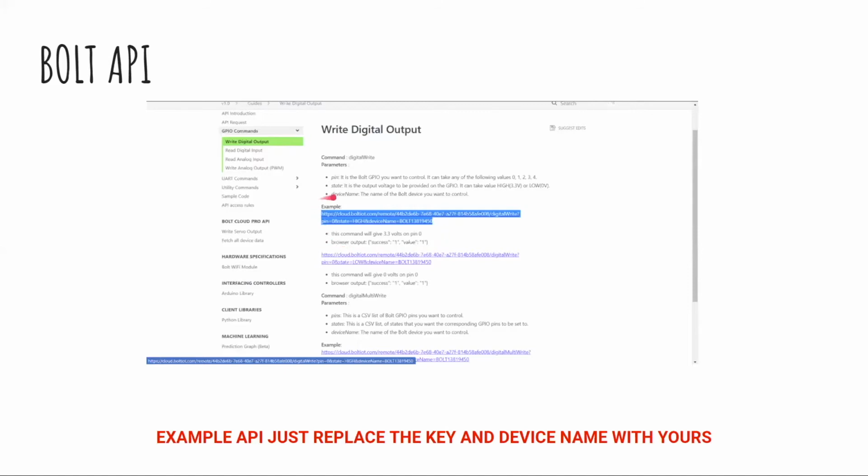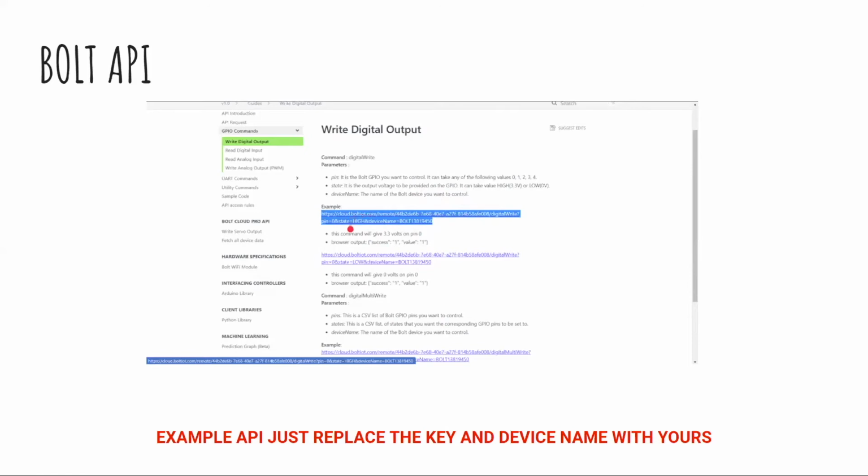Now, basically, the format of APIs is different for each and every company. Each company has its own different APIs. In Bolt, what is the format of the API? You will see HTTP cloudbolt.com remote and slash, and the thing between the slashes, 44B to 8DEB, is your API key. So in this case, you have to just put in your API key. There is some example API key here. Now you have to put your API key in this place, that is the 44B2 that we have copied. You have to paste your API key instead of this.